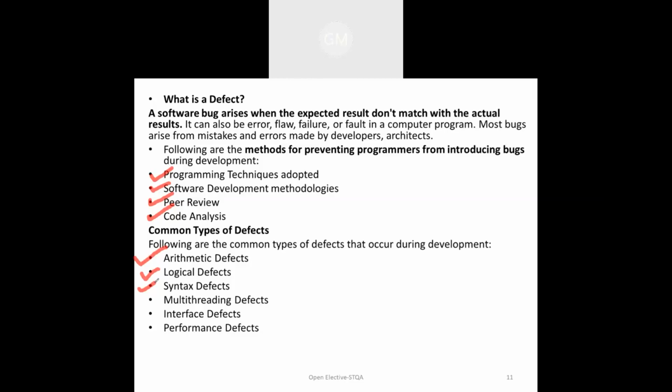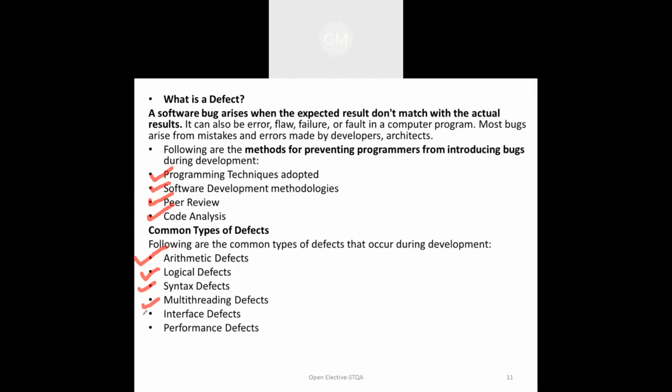Now, a multi-threaded defect is going to occur because multiple users are using the same product and that is not implemented in that particular product. That time the defect is going to occur, which is called a multi-threading defect.